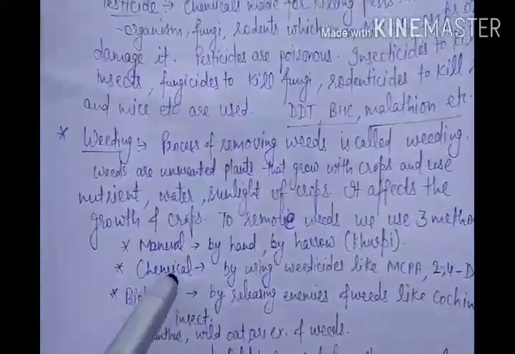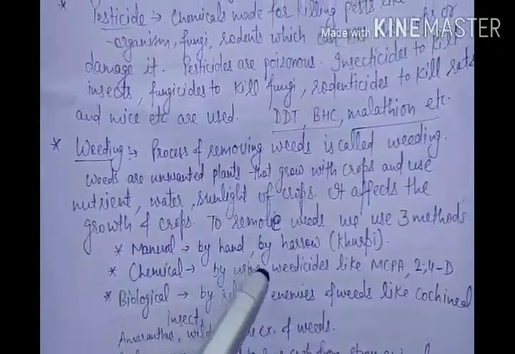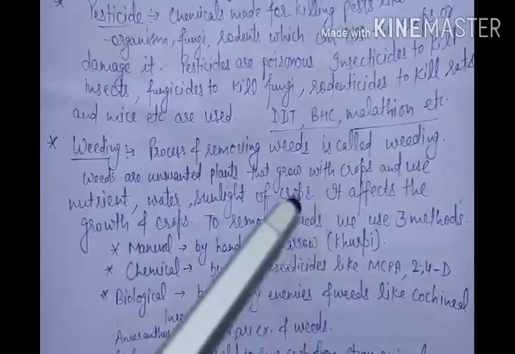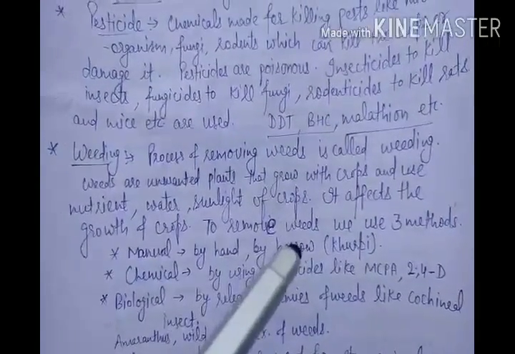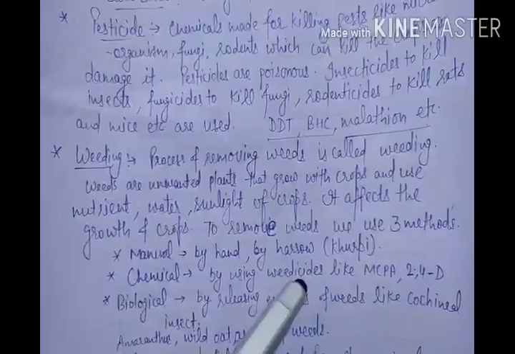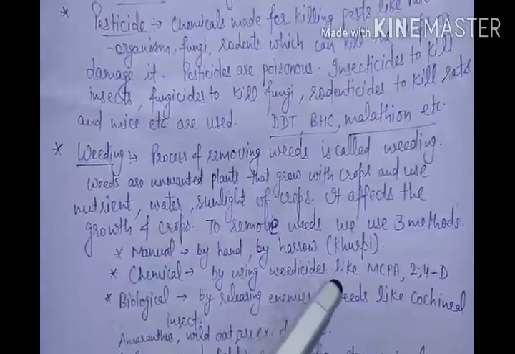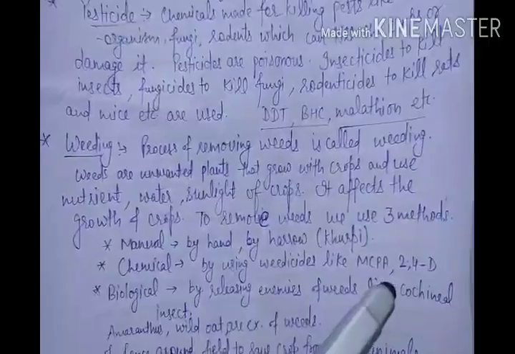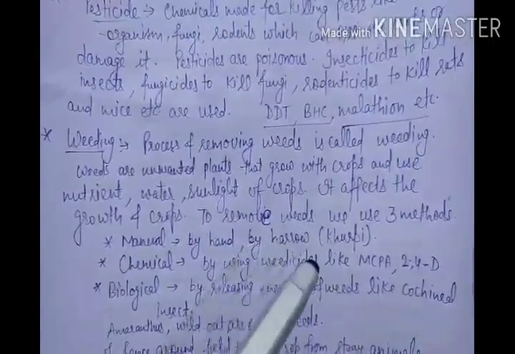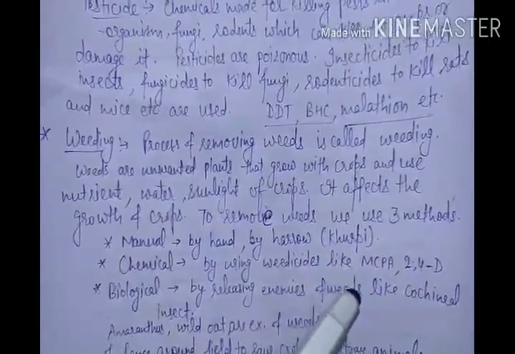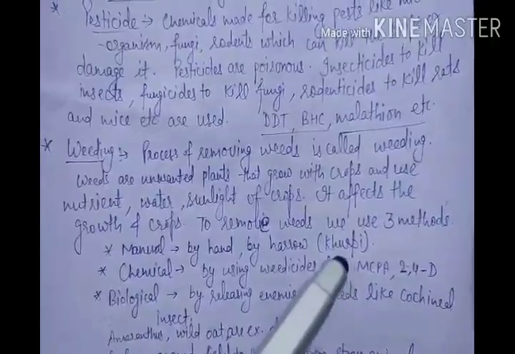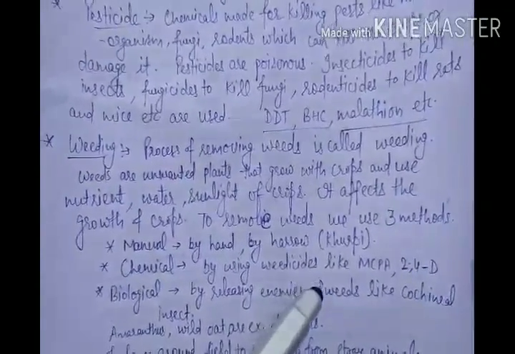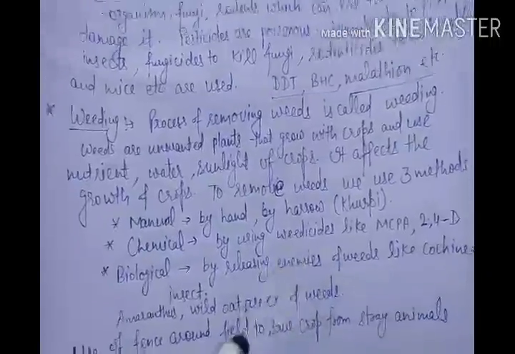The second method is the chemical method. In the chemical method, we use chemicals to kill the weeds, like weedicides. Like I have told you, for pests there is pesticide, for insects there is insecticide. Similarly, for weeds there is weedicide. A weedicide is a chemical like MCPA, 2,4-D. That is an example of a weedicide. If we give it to the field, then weeds will not grow. That will automatically kill them. It is made only to kill the weeds.